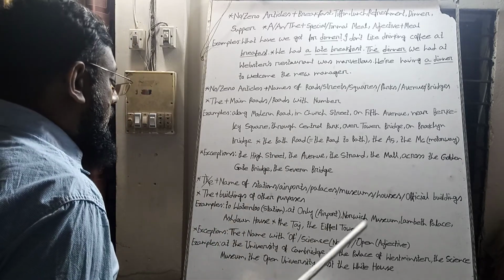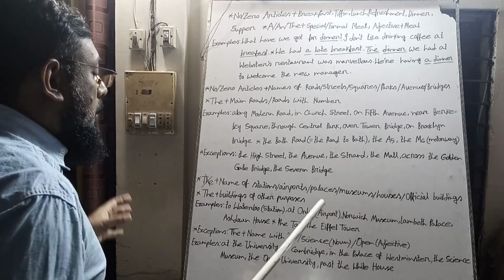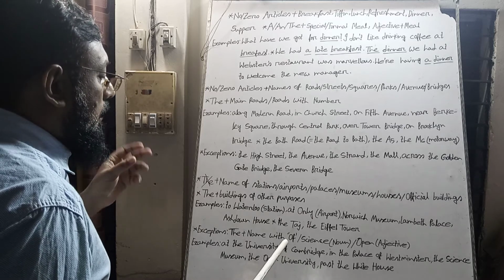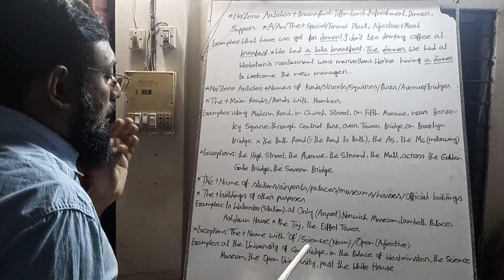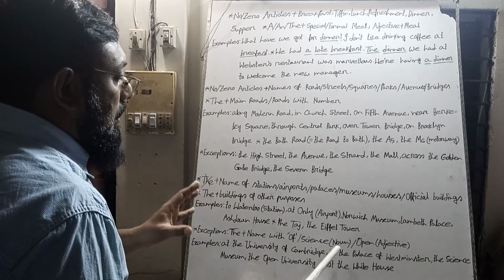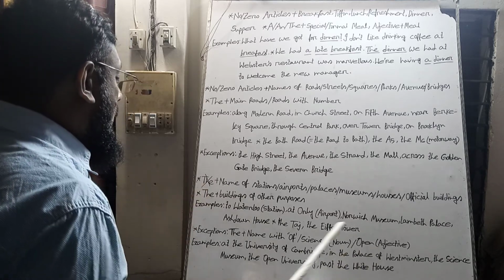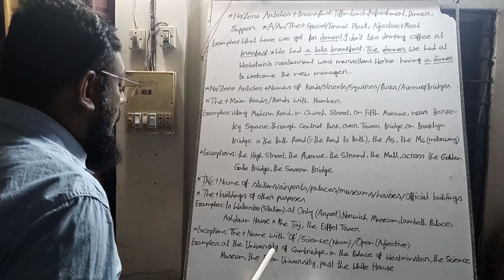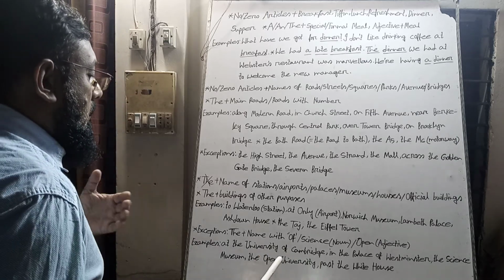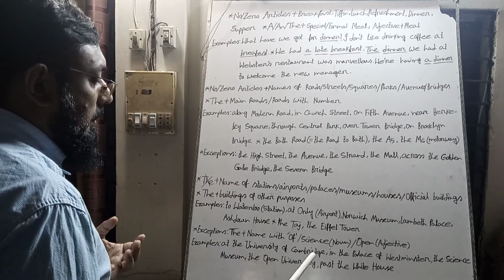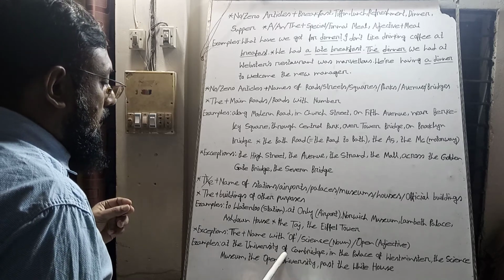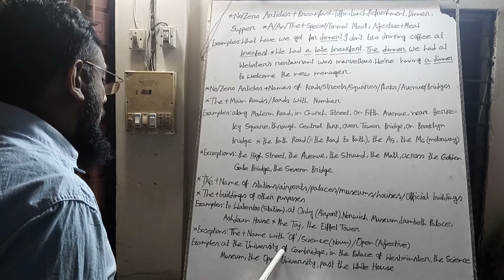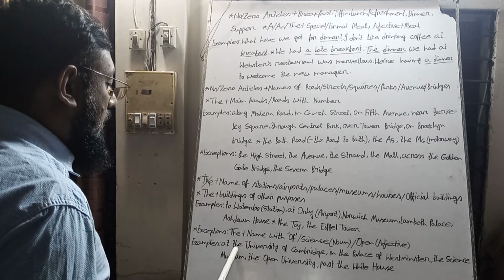There are also some exceptions when we use the format of. When we find any name with of, or with of and a noun or an adjective, we use the article. At the University of Cambridge, we can say Cambridge University, but when we use the of construction, we use the article before the name.